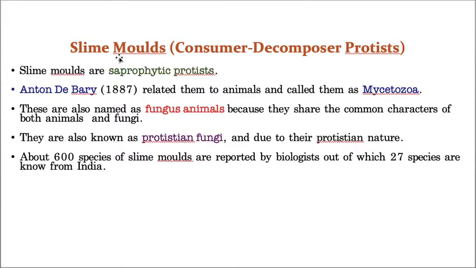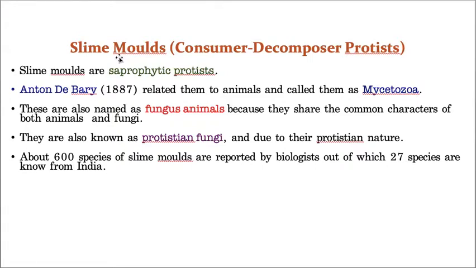But again, I'm giving a very short recap so that you will understand a little more clearly. There is one scientist, his name is Anton de Bary. In the year 1887, he found some similarities of these slime molds with animals, and then he kept these slime molds under Mycetozoa.